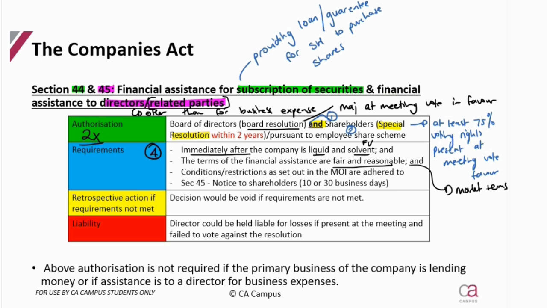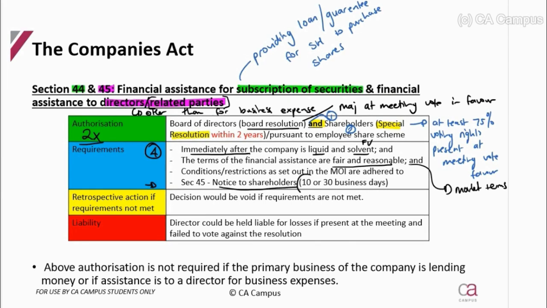Any restrictions or conditions in the MOI must be adhered to, so you're always going to have to make that note. You don't know what they are unless they put it out in the question, so as a theory point, they must adhere to the MOI. And if it is a Section 45 financial assistance to directors or related party, they have to give notice to shareholders within 10 days if the financial assistance exceeds 1/10 of 1% of the business's net worth.